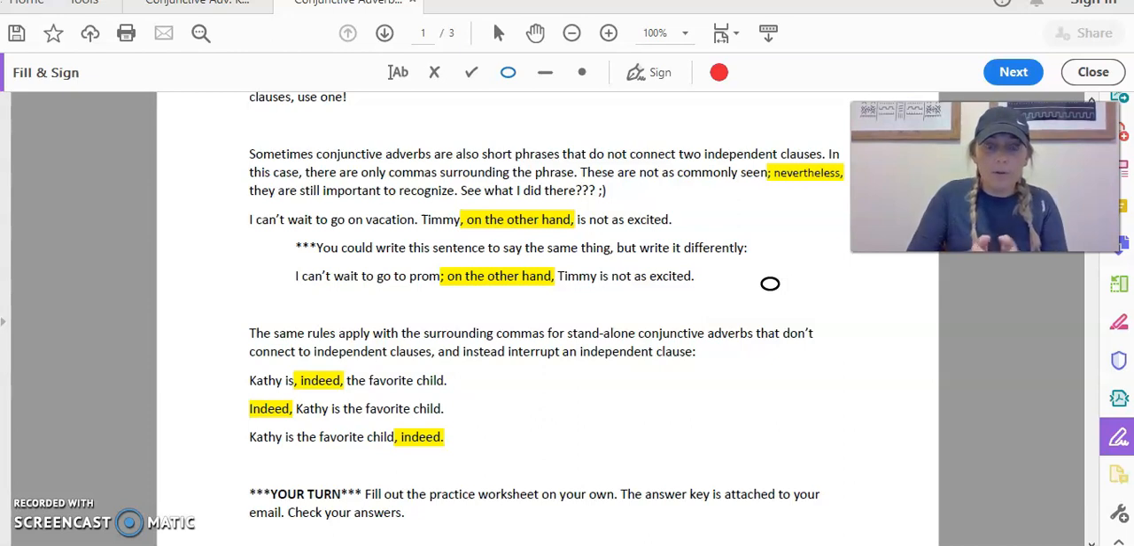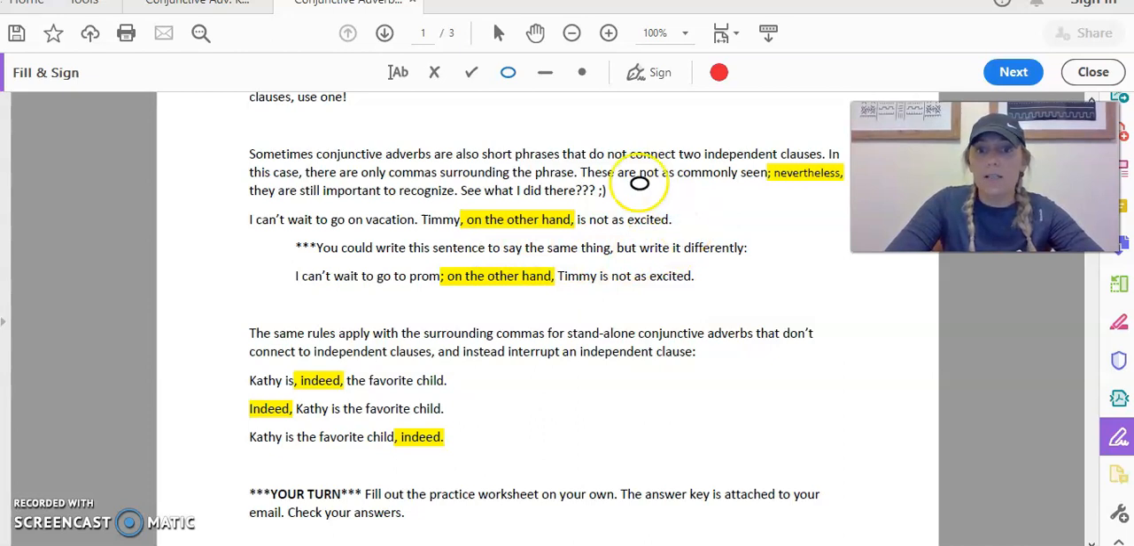So for example, here, I can't wait to go on vacation, period. Timmy, on the other hand, is not as excited. So sometimes these conjunctive adverbs in these phrases, they are interjected into a sentence and kind of separate the sentence. They don't combine anything, okay?